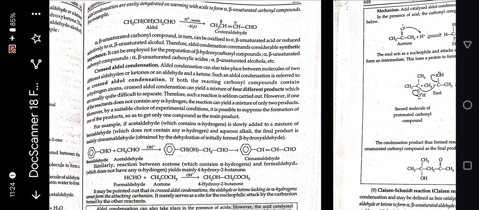However, if one of the reactants does not contain any alpha hydrogen, the reaction can yield a mixture of only two products. Moreover, by a suitable choice of experimental conditions, it is possible to suppress the formation of one of the products so as to get only one compound as the main product. For example, if acetaldehyde is slowly added to a mixture of benzaldehyde and aqueous alkali, the final product is mainly cinnamaldehyde.